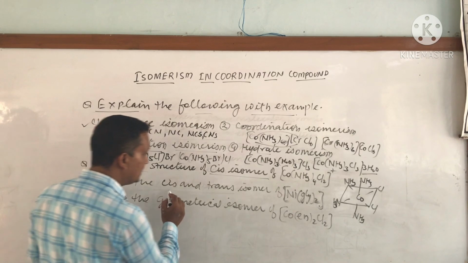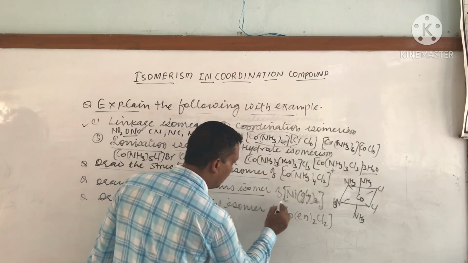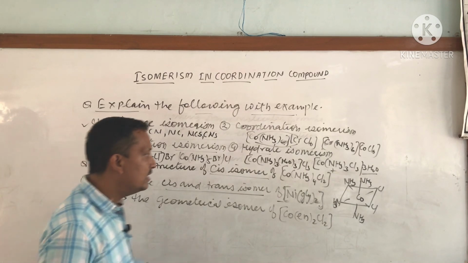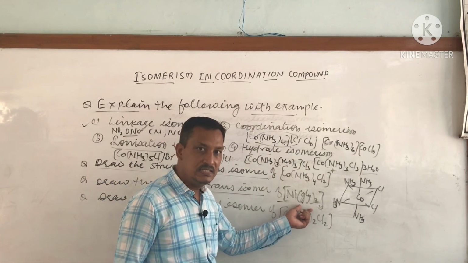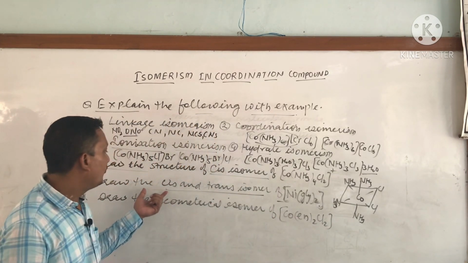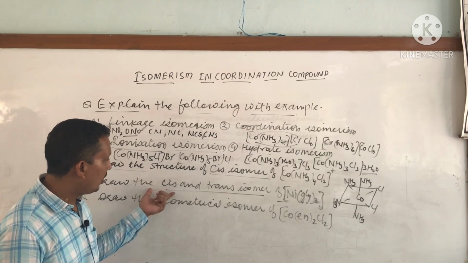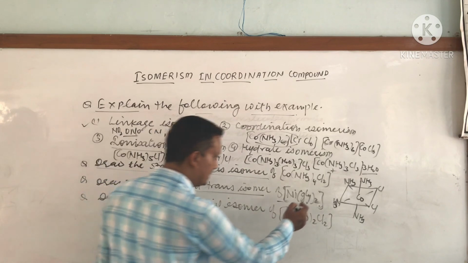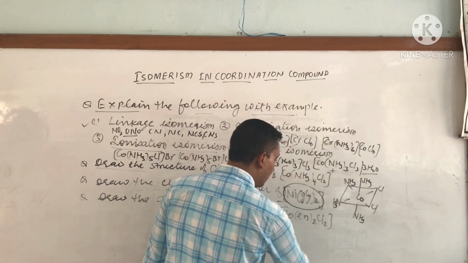Draw the cis and trans isomers of the molecule Ni(gly)2, where the ligand is glycinato. This is an example for you. Just draw the cis and trans isomers yourself and try it.